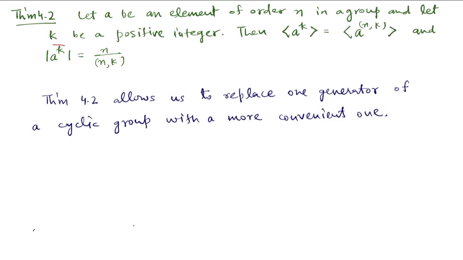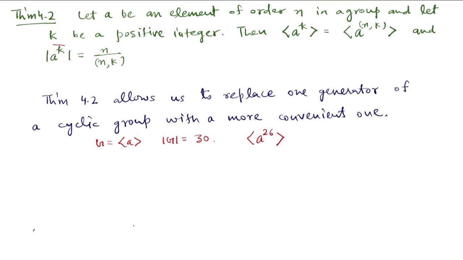Theorem 4.2 allows us to replace one generator of a cyclic group with a more convenient generator. For example, consider this cyclic group G generated by a, which is of order 30, and suppose we want to find out the cyclic group generated by a to the power 26.